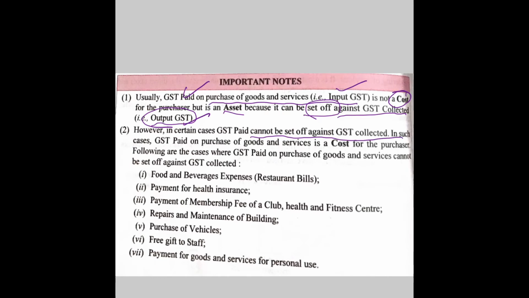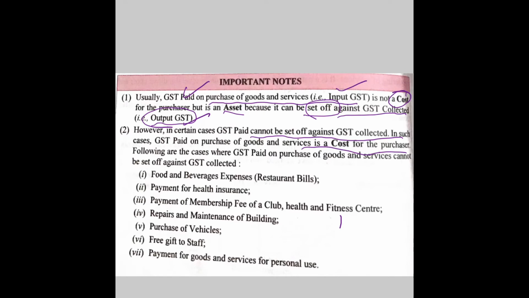However, in certain cases GST paid cannot be set off against GST collected. Then GST paid on goods and services is a cost in that case. So following are the cases where GST paid on purchase of goods and services cannot be set off against GST collected.